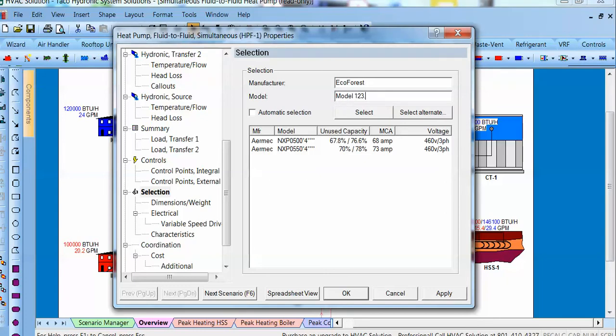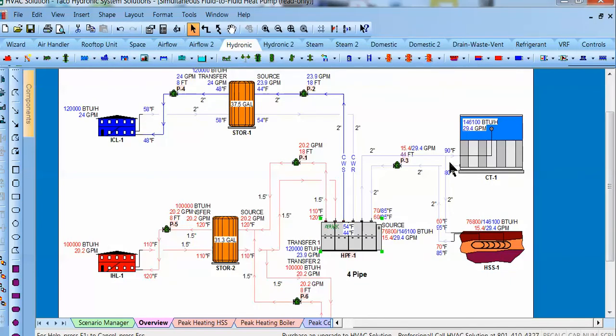And this information will end up on the bill of materials, the schedule sheets, the engineering documentation, and that's a brief introduction to heat pumps. Let me just show you right here.